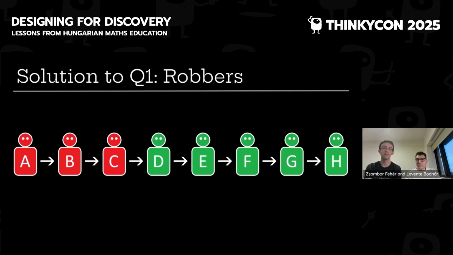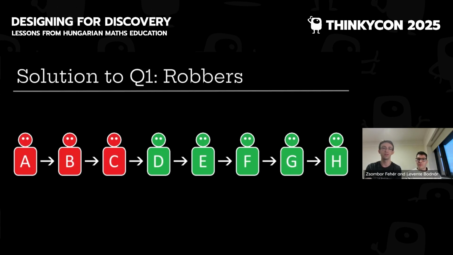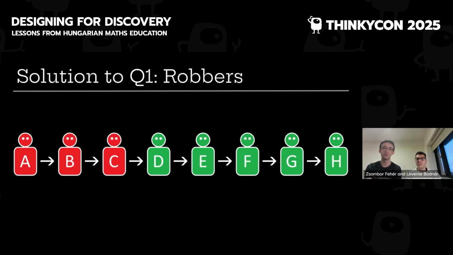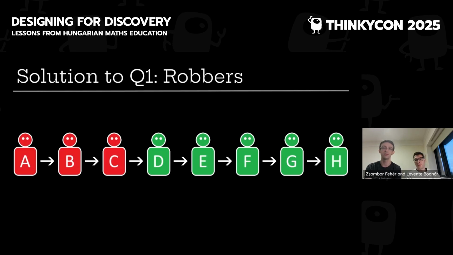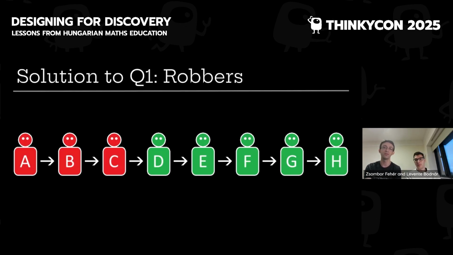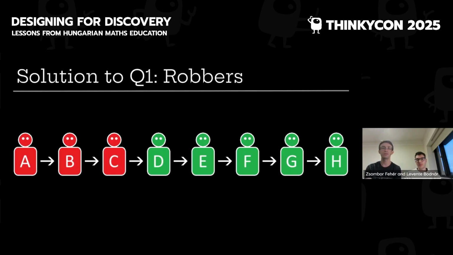The rest must be innocent, and you can check that this configuration works. Innocent people indeed tell the truth, robbers either lie or tell the truth. And we also showed that this is the only possibility. Okay.